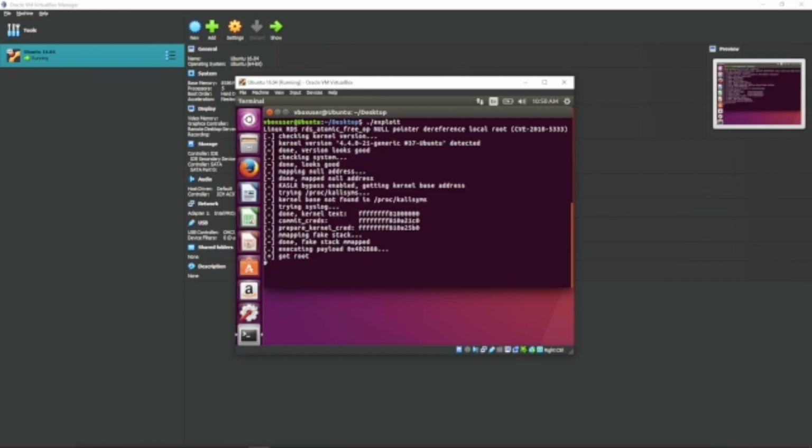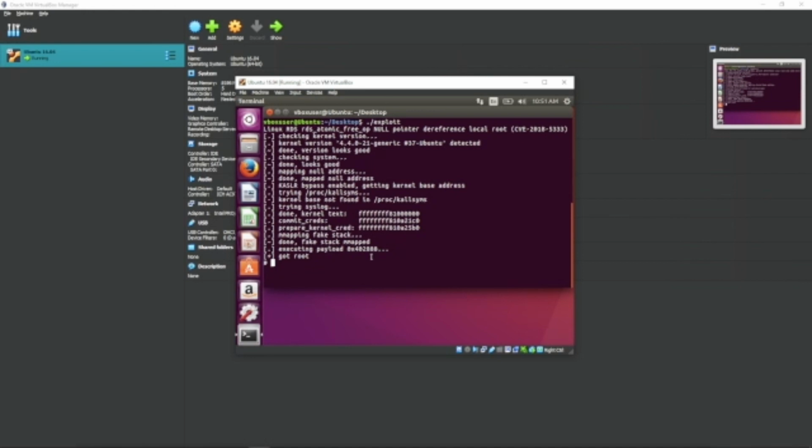Ta-da! So the exploit functions, just as explained, where it loads a kernel version, or just detects it, then checks the system, maps null, bypasses KASLR. These are interchangeable. And then gets the specific commit_creds, prepare_kernel_cred, and exchange ESP function pointers, maps the fake stack, then executes the payload, which will switch, and then we get root.